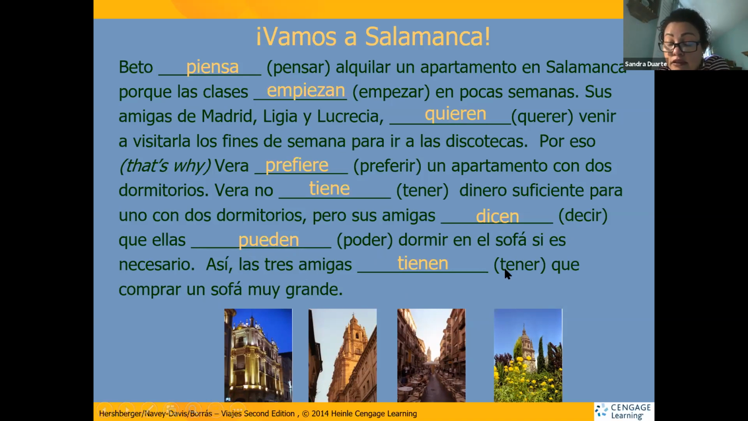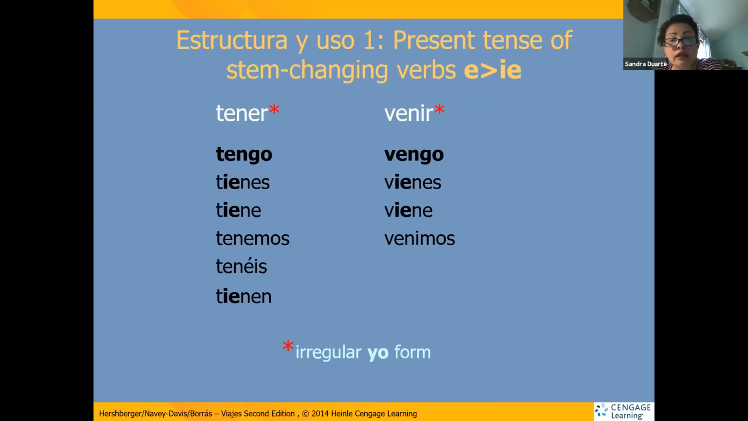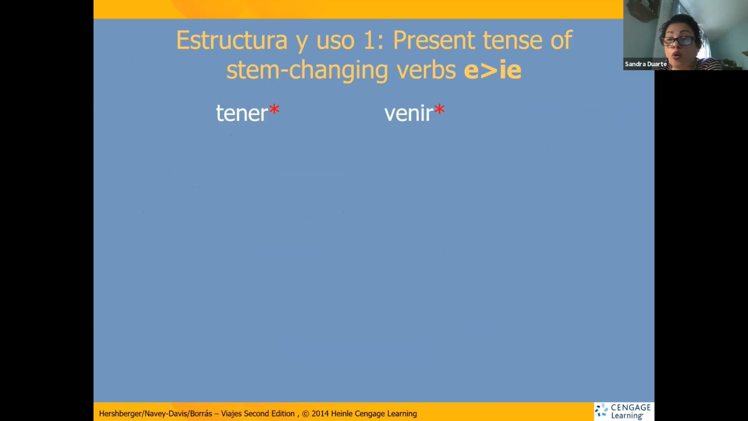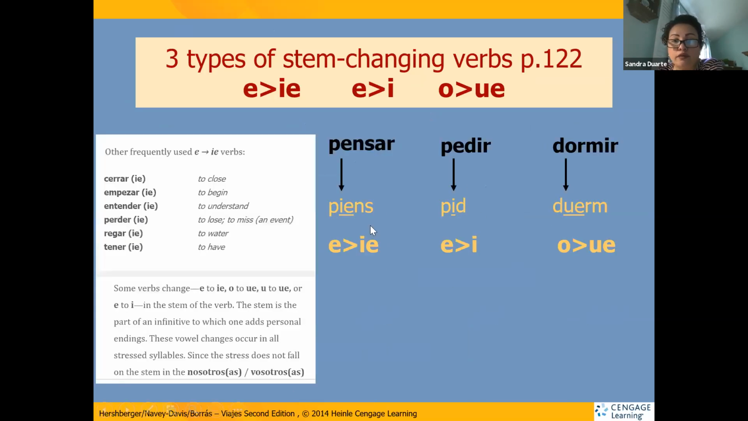Again, I say this. You have to make notes from your textbook. Página 122, make the note from there so you can see how many verbs they gave us. They gave us a lot of verbs for each category, changing from e to ie, e to i, and o to ue. There's a lot of verbs they gave us in the textbook for the e to ie, the e to i, and the o to ue.